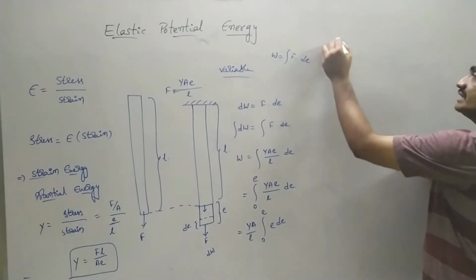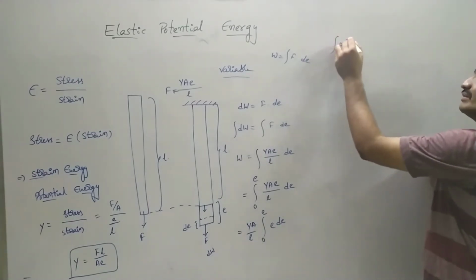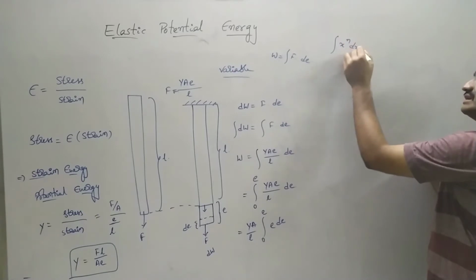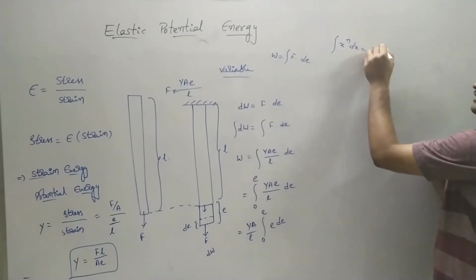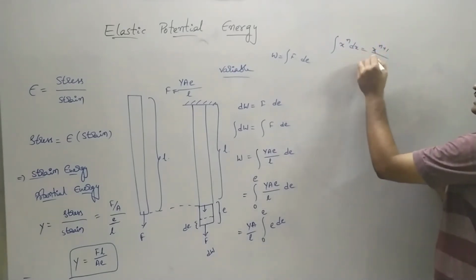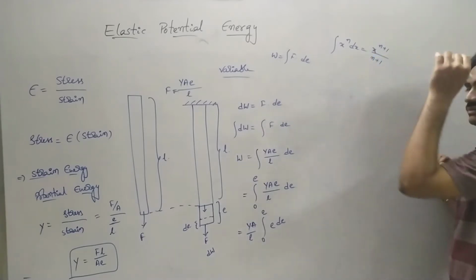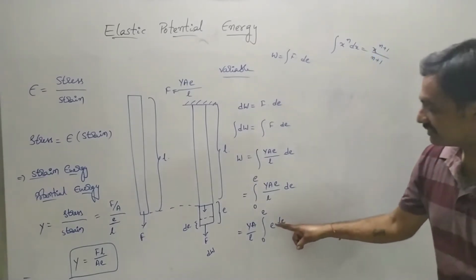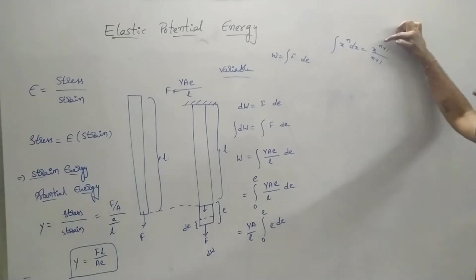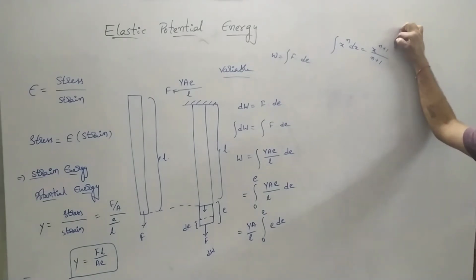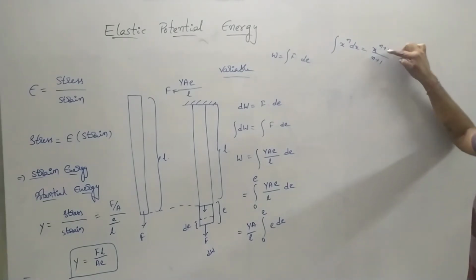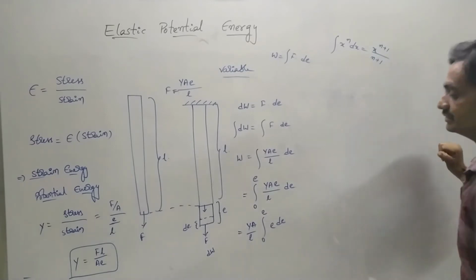And here we know that the integration of x to the power of n dx is equal to x to the power of n plus 1 by n plus 1. Here observe that the power of E is 1. In the place of n we substitute 1; 1 plus 1 is 2, so E square by 2.